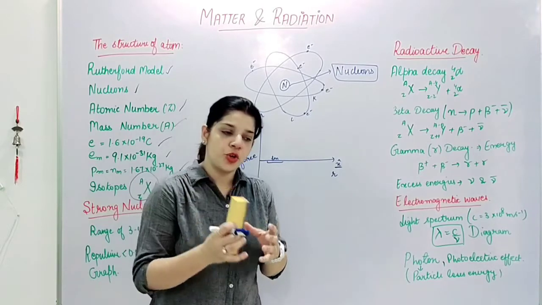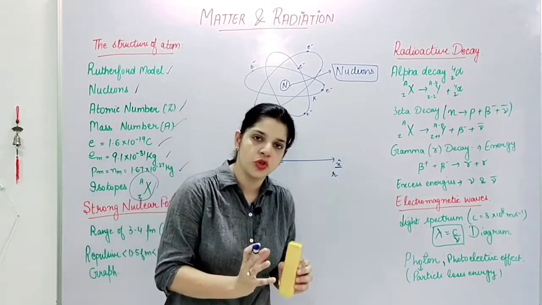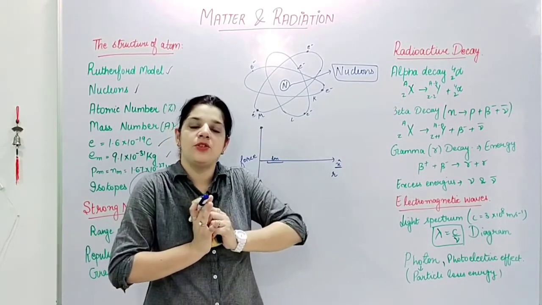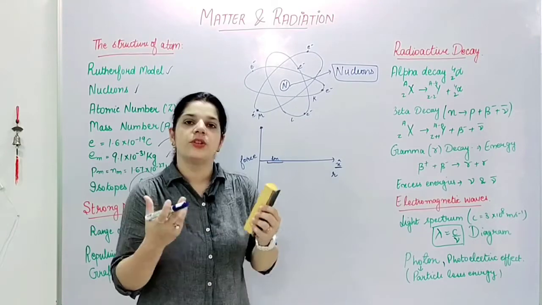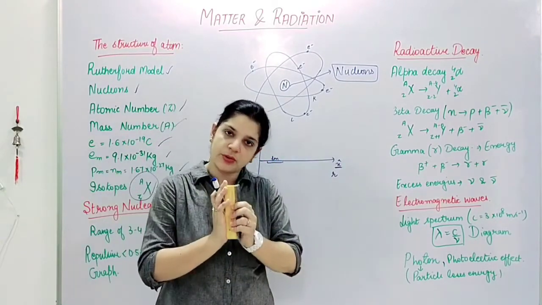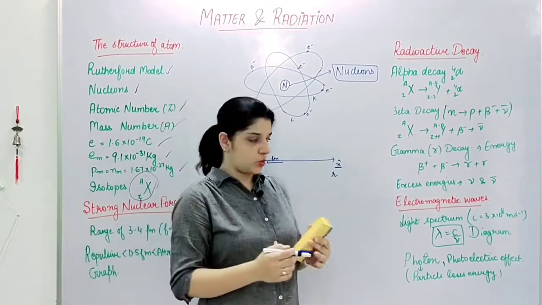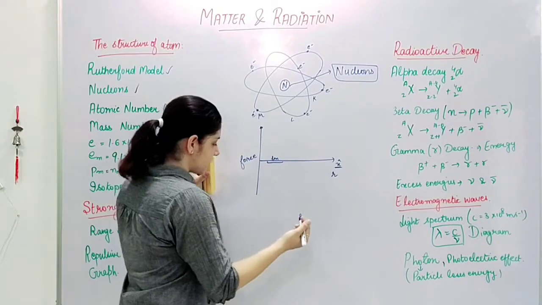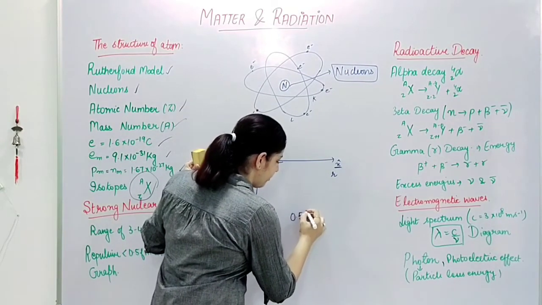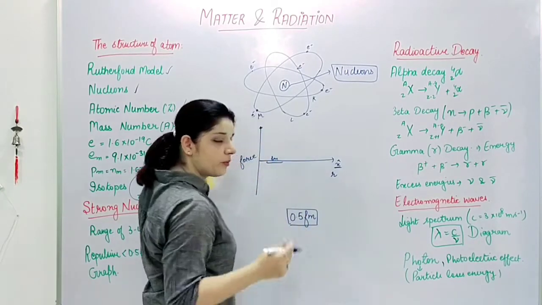Nucleons is the combined name for neutrons and protons, and it is binding these nucleons together. But since this force is so strong, it should not be such that it just combines these nucleons and makes it one thing. They should not get mixed up together. Neutrons and protons should be bound together, but they should have their own identity. So I say there is a range which is, I'll say, 0.5 femtometer. Suppose this is the point where I'm talking.